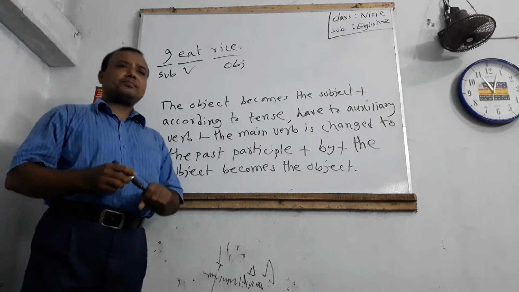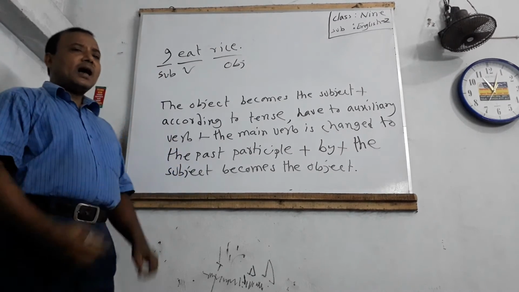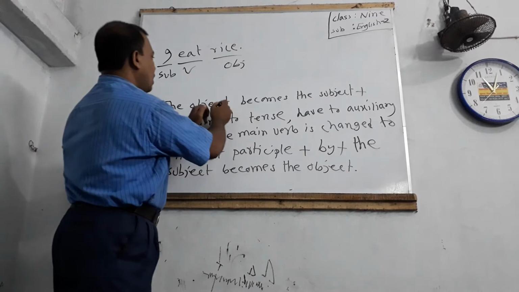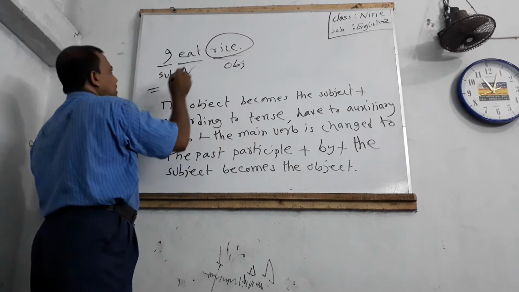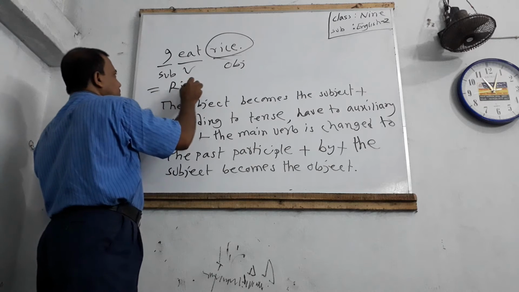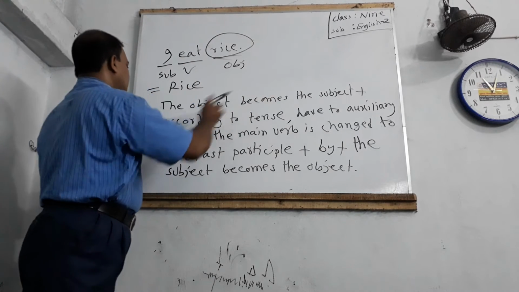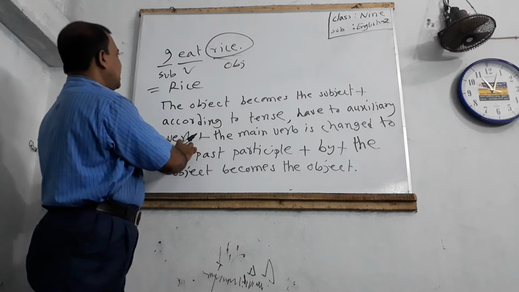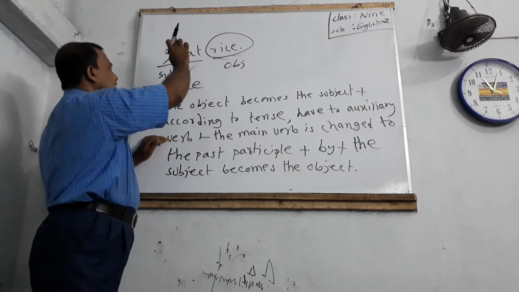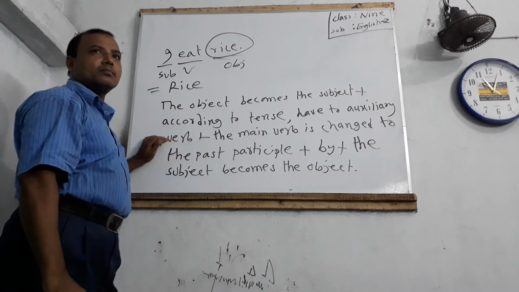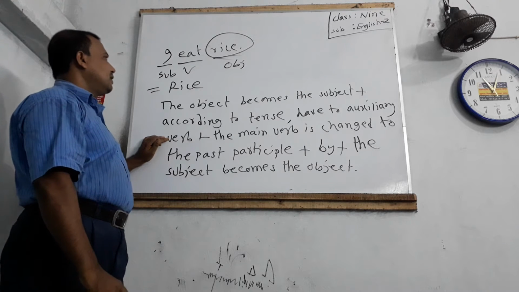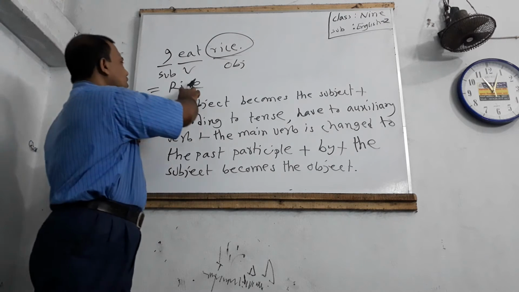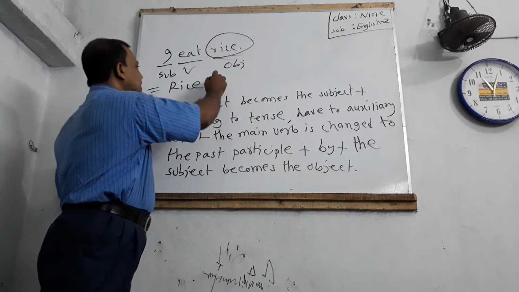Dear students, now at first the object becomes the subject. This word rice, the object, becomes the subject. According to tense, we have to use an auxiliary verb. This sentence is present indefinite, so the auxiliary verb is am, is, are. Rice is singular, so we use is.